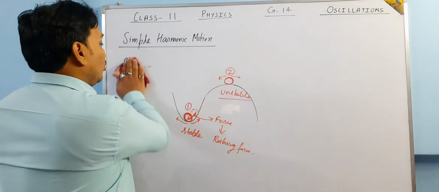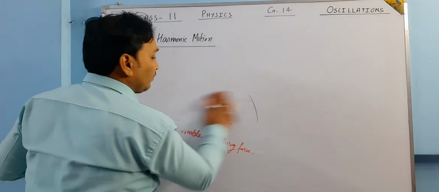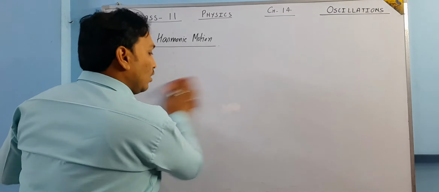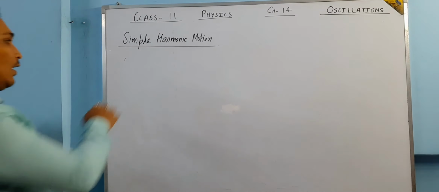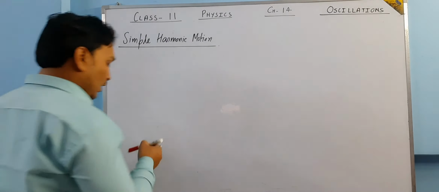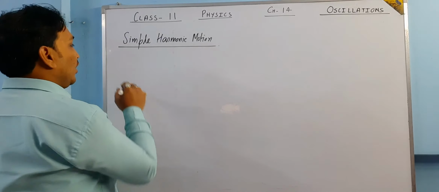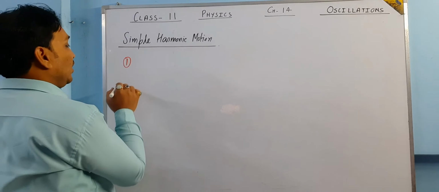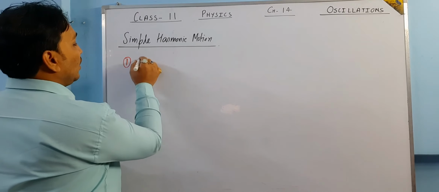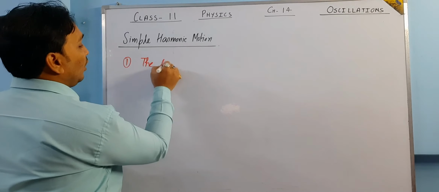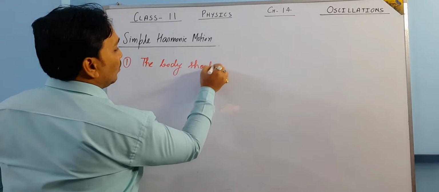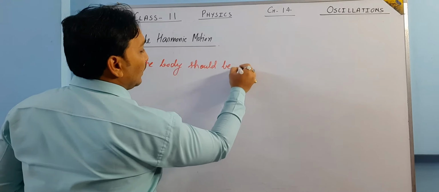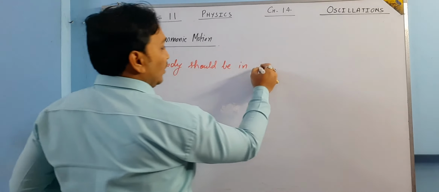Now let us talk about simple harmonic motion. What is simple harmonic motion? Just see. For simple harmonic motion, there are some conditions. The first condition is that the body should be in stable equilibrium.